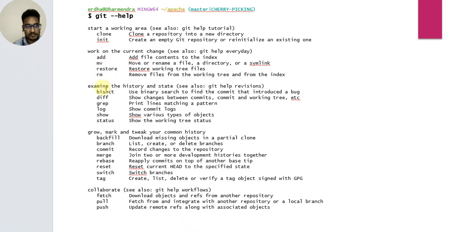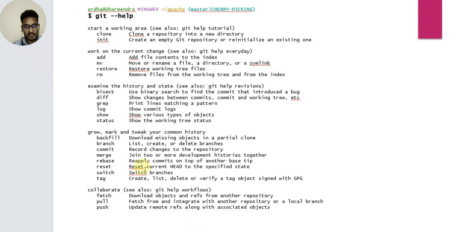Some basic commands. Diff, show changes between commits. Grep, print lines matching a pattern. Log, show commit logs. Show, show various types of objects. Status, show the working tree status. Branch, list, create or delete branches. Commit, record changes to the repository. Merge, join two or more development histories together. Rebase, reapply commits on top of another base tip.